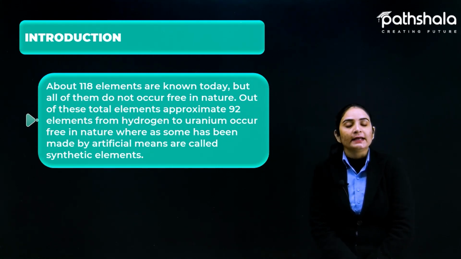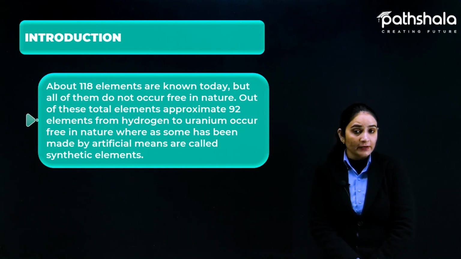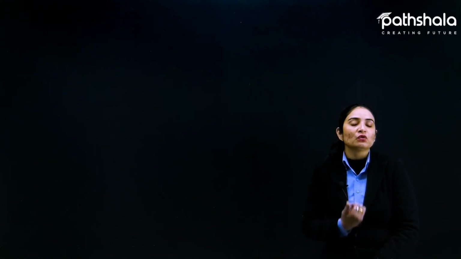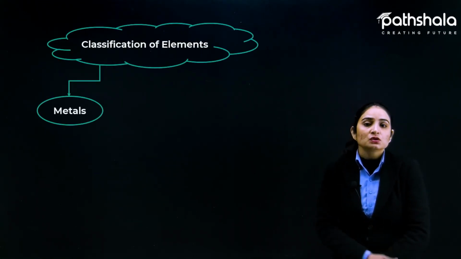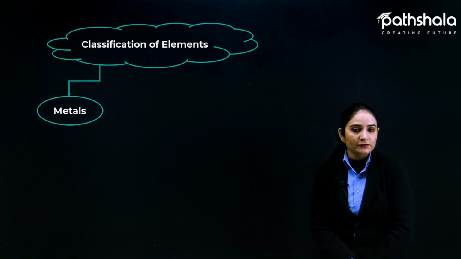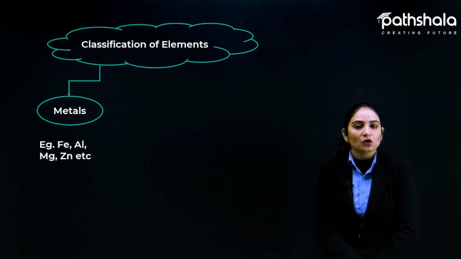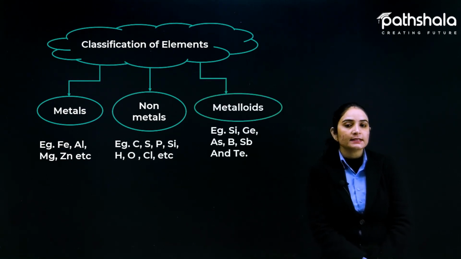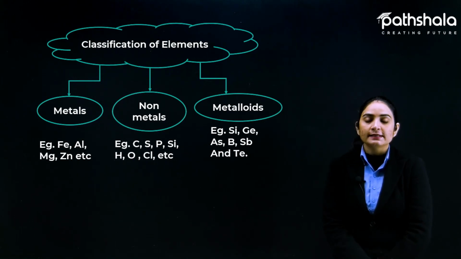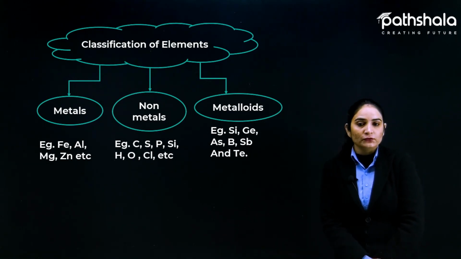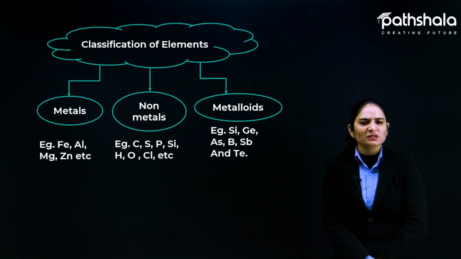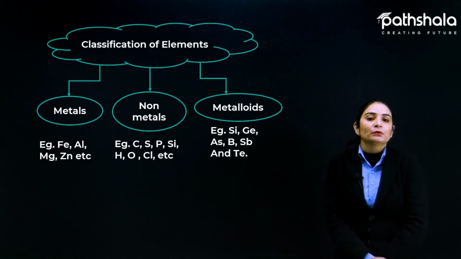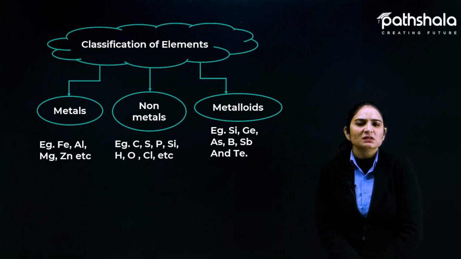So basically an element is a pure form of matter, and it is classified. In the introductory part we need to know about the classification of elements. Elements are classified into three main categories: metals, non-metals and metalloids. In case of metals, examples are iron, aluminium, magnesium, zinc, etc. Non-metals: carbon, sulfur, phosphorus, hydrogen, oxygen, chlorine. And metalloids: silicon, germanium, arsenic, boron, antimony and tellurium. So these all are metalloids.